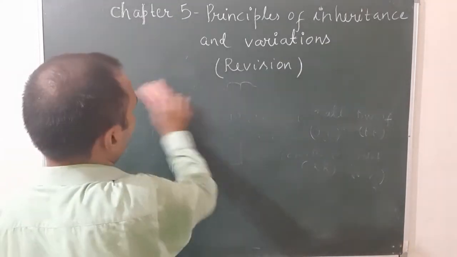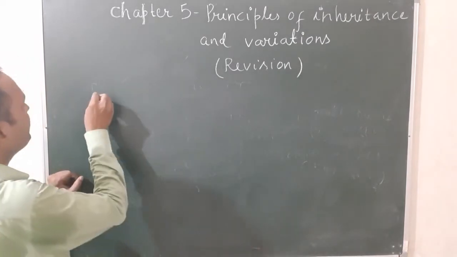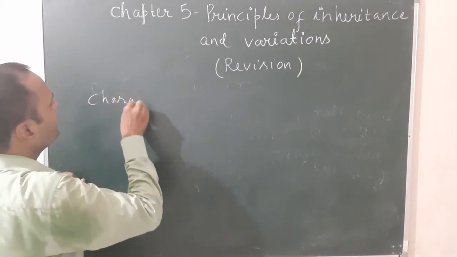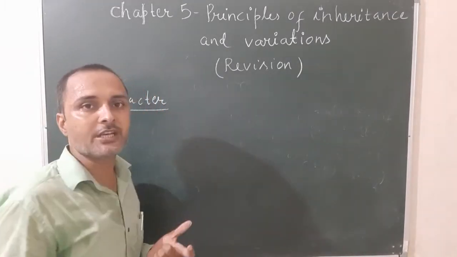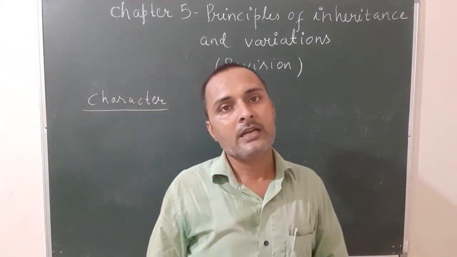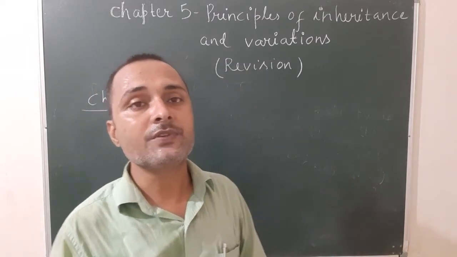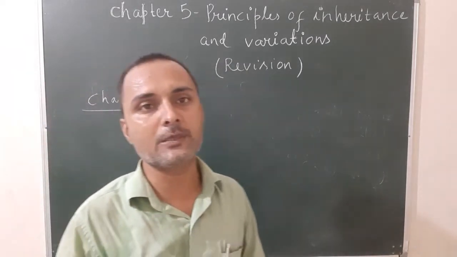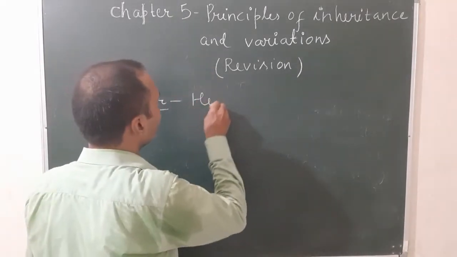What is character and what is trait? What is character? The feature of an individual which can be inherited is known as character. For example, height.